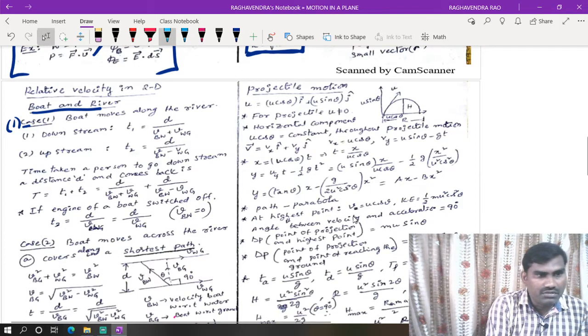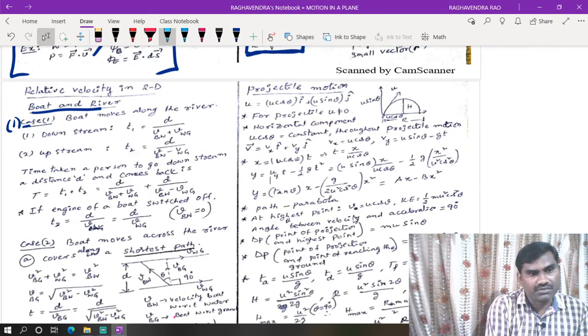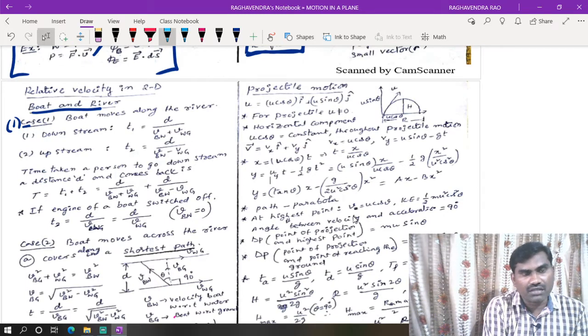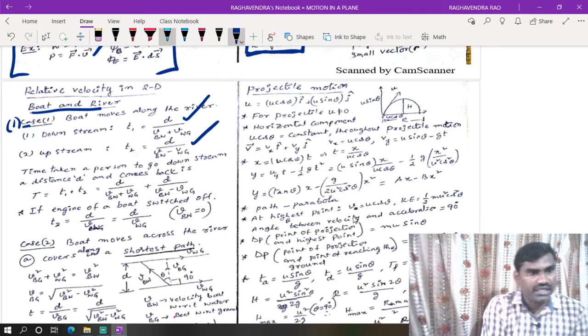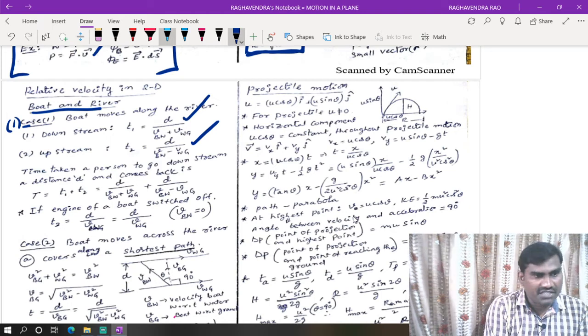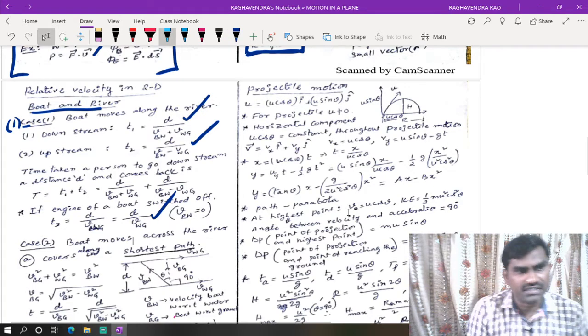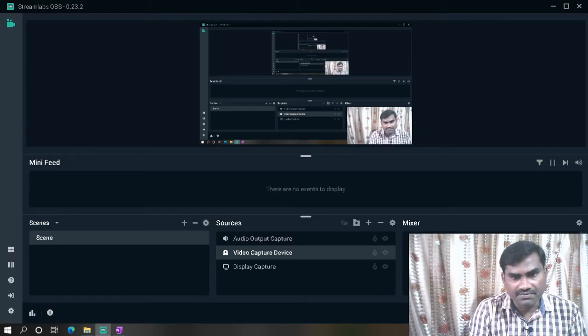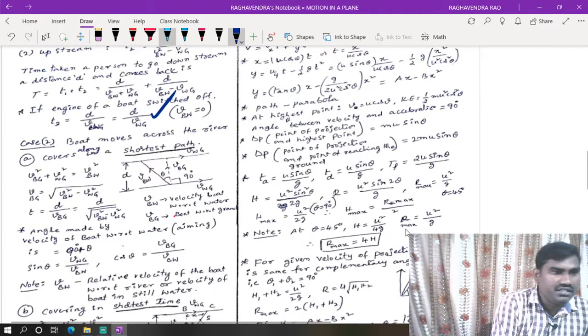Now, time is equal to distance by velocity. Here we need to use the relative velocity concept. So when downstream, both are along the same direction, plus sign. Upstream means minus sign. If there is no speed of the water, the boat is moving with its own velocity. These are the three cases, the basic cases we can consider. Now, this is a very important case.